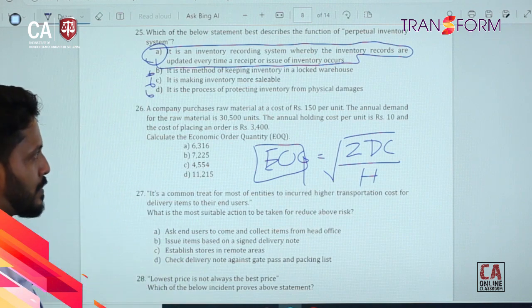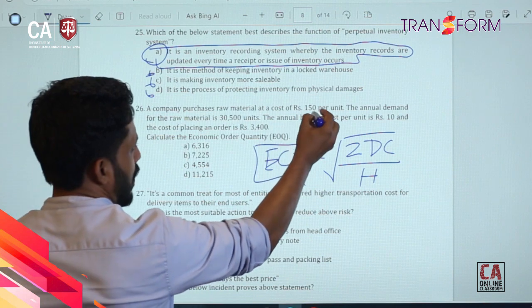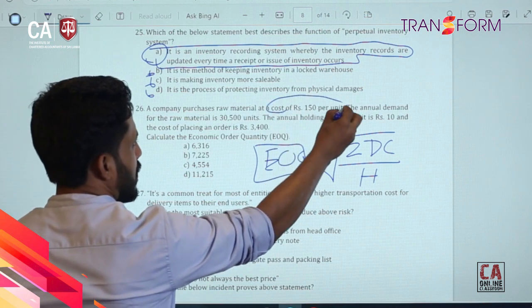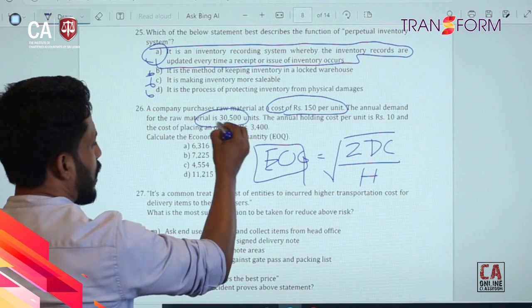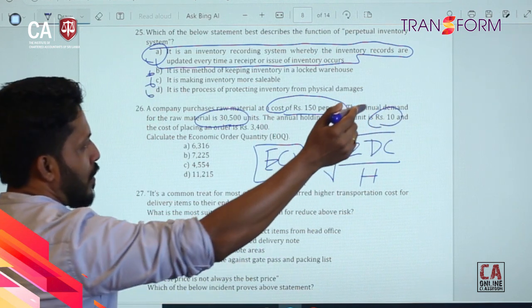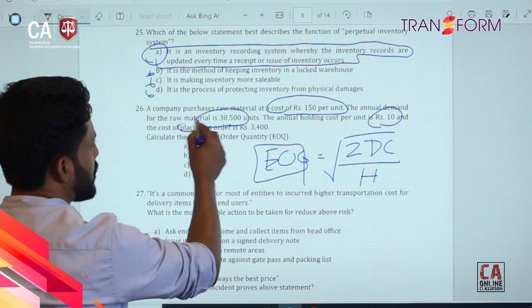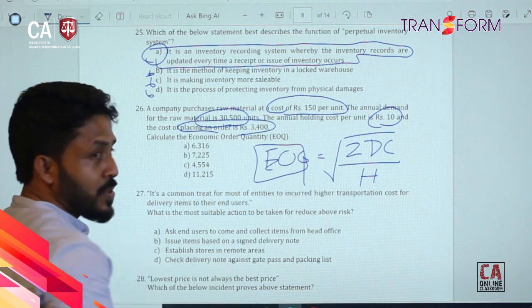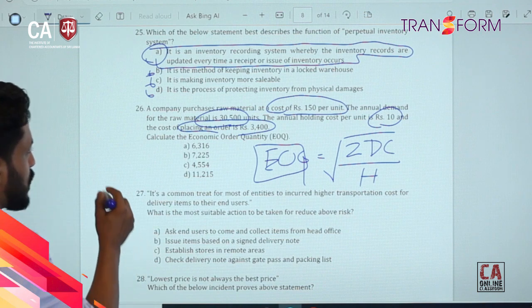Here we have unit cost, the number of orders we are going to do, the holding cost as well as purchasing cost. So you need to decide what inputs we need to use.